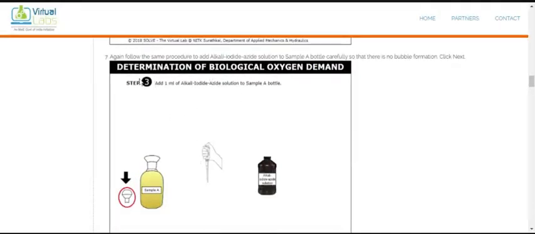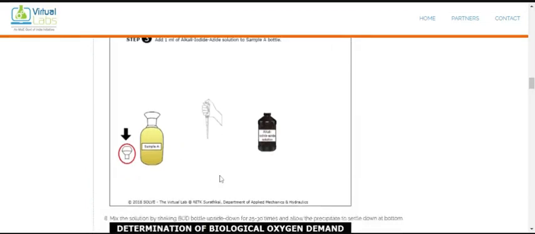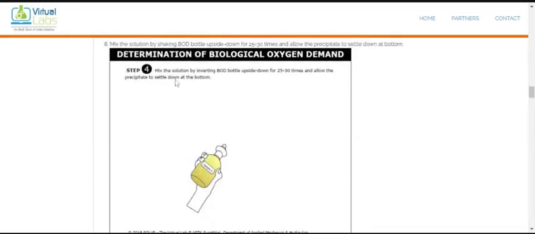Once we add this alkali iodide azide solution, you see the sample color changed. A dark yellow color appeared. Then mix the solution by inverting the bottle 25 to 30 times, so that all the solution gets properly mixed.